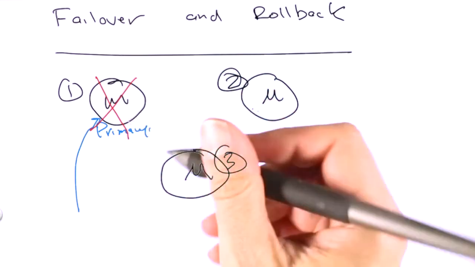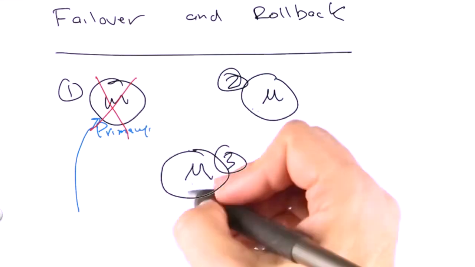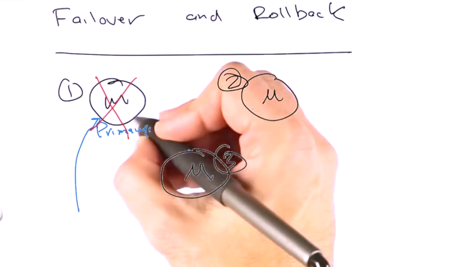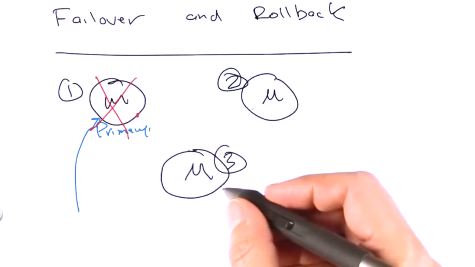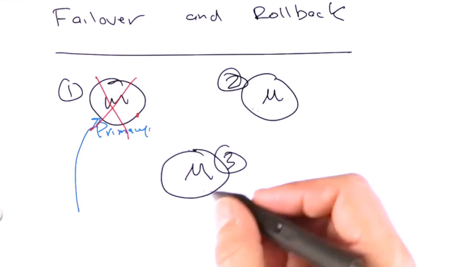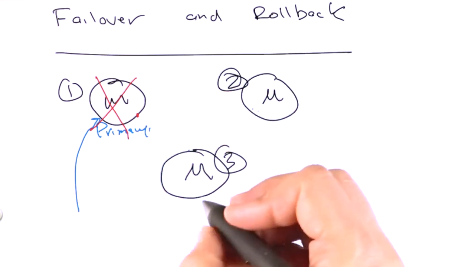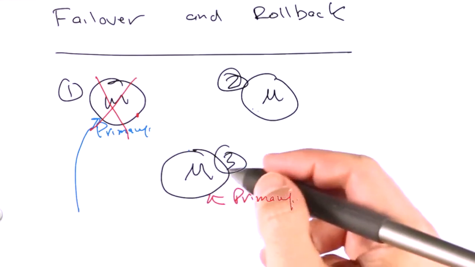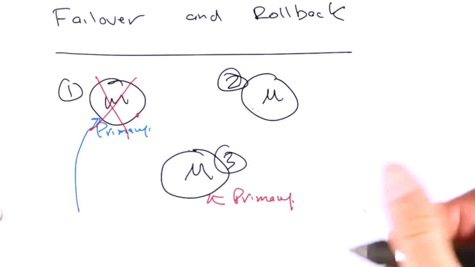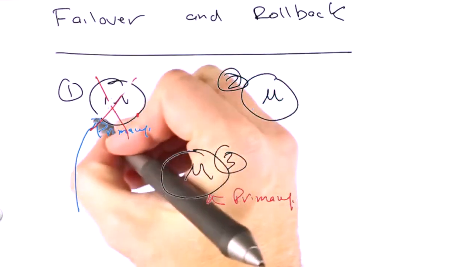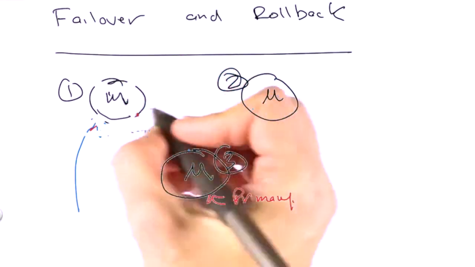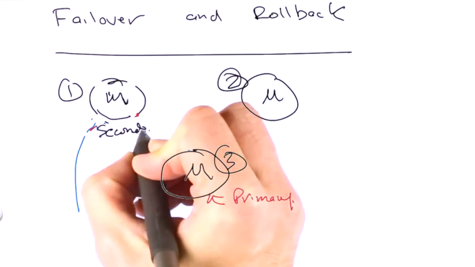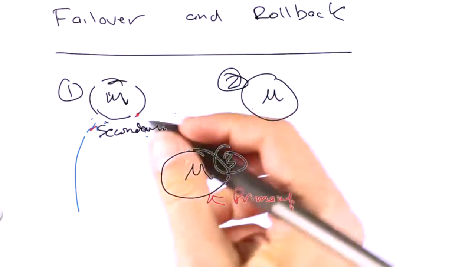So if that node goes down, then one of these two will be elected as the primary. But there are writes on this node that this node doesn't have yet, if the op log hasn't yet been replicated. So this guy is going to come up right here as the new primary, and he is not going to have those writes. Then, after a period of time, this guy might come back up as a secondary. So let's say he comes up as a secondary. So this Mongo server comes back up, number 1, as a secondary.